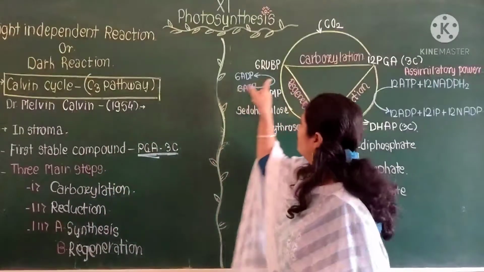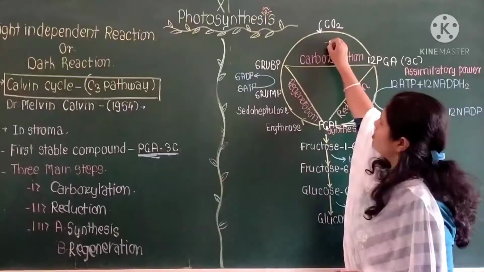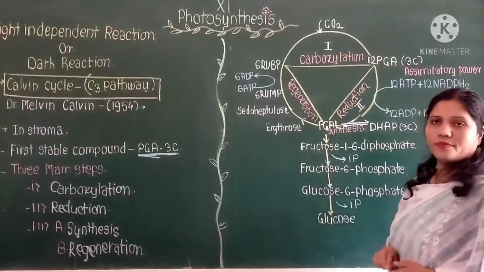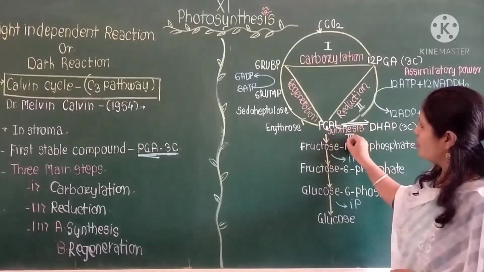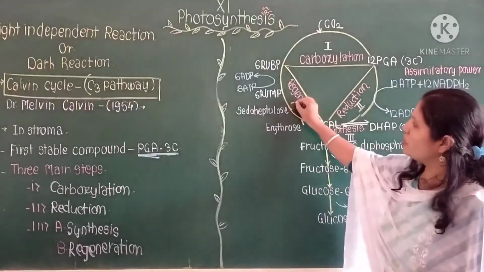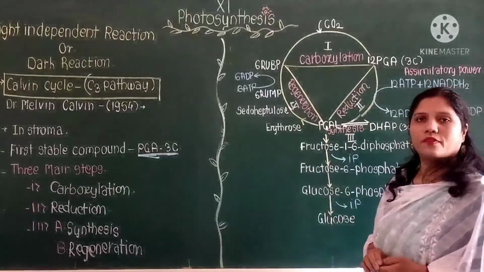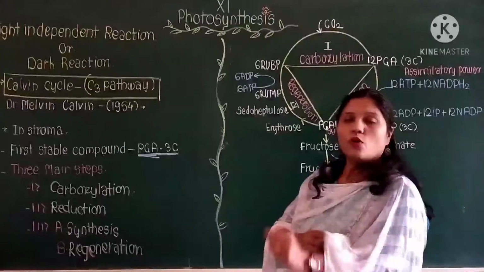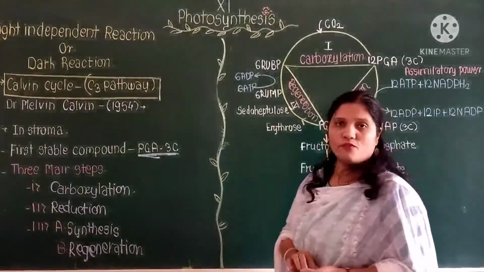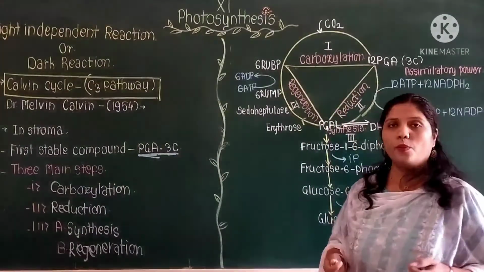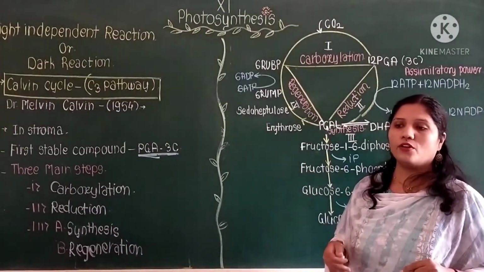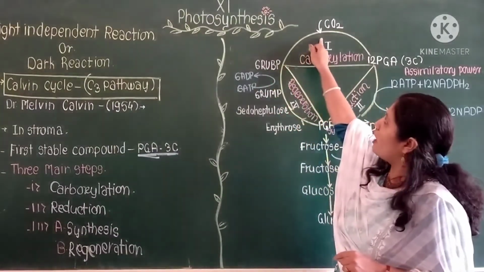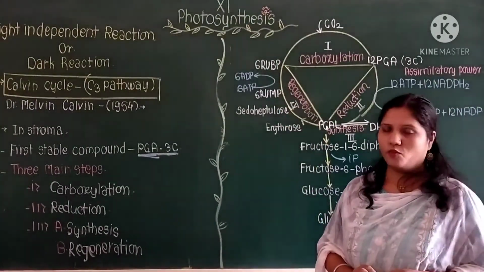Now see here: carboxylation, first step. Reduction, second step. Synthesis, third step. And regeneration, the fourth step. These are the steps. In the stroma there is a presence of ribulose bisphosphate. Whenever the stomata open, atmospheric carbon dioxide enters into the leaves and reaches the stroma. Then that carbon dioxide combines with the ribulose bisphosphate.